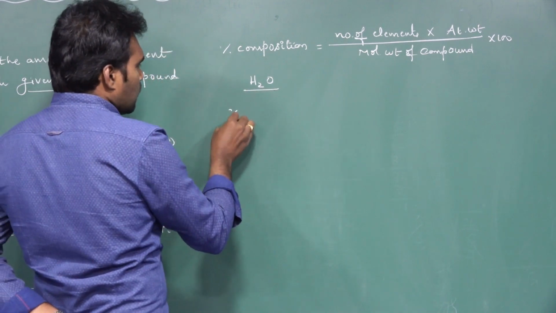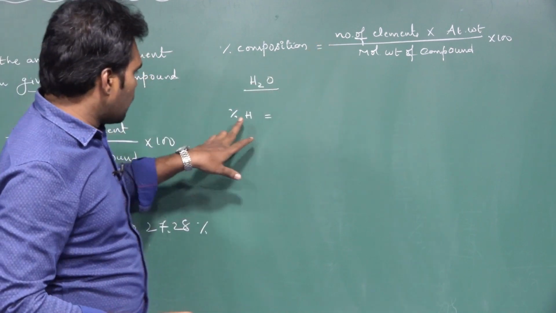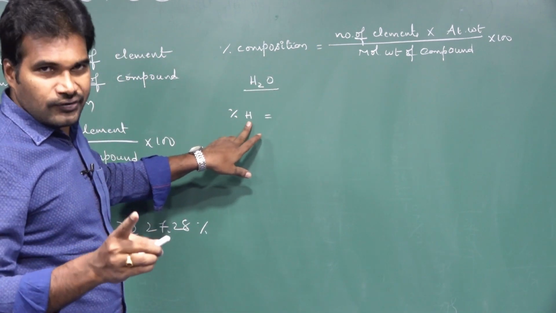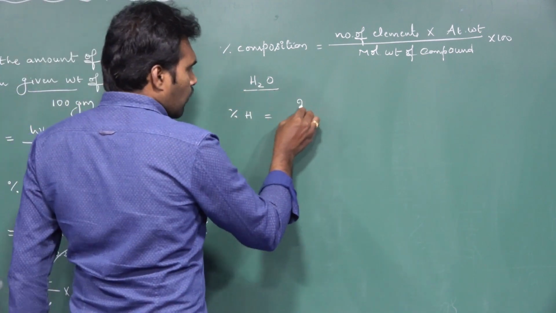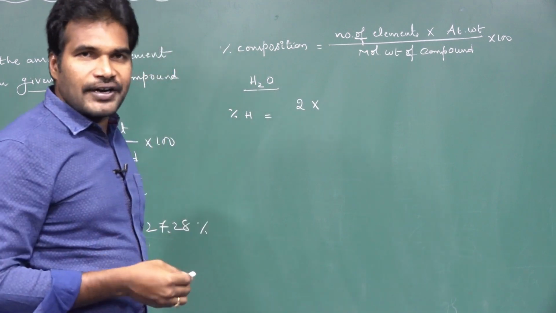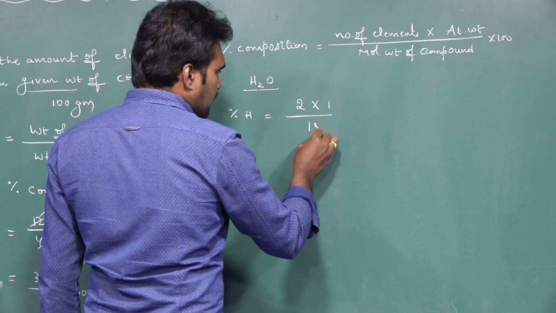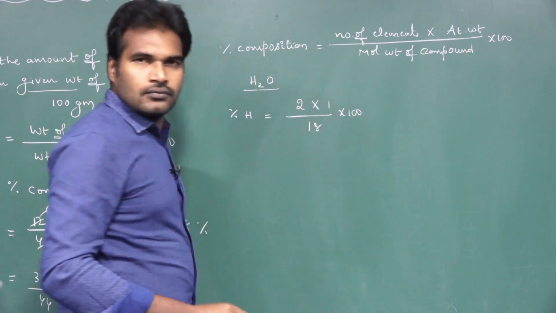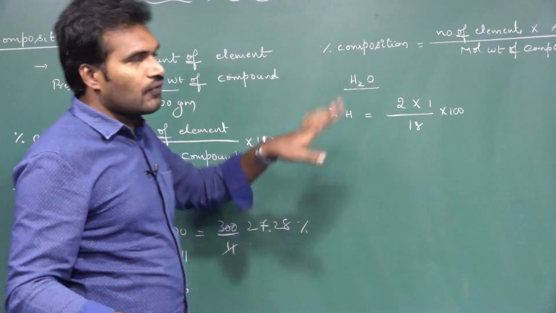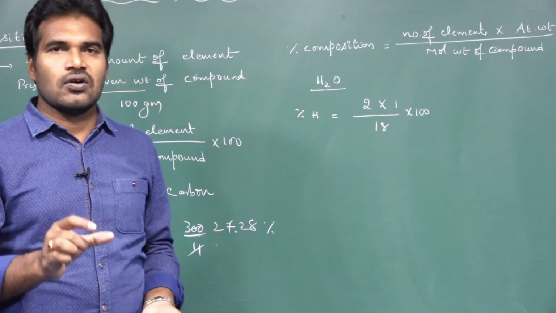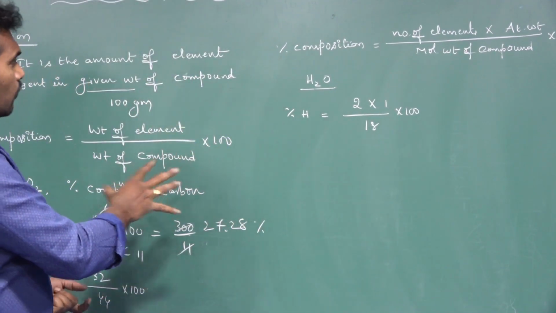What is the percentage of hydrogen? How many hydrogens are in the given compound? 2 hydrogens are there, so the number is 2 and the atomic weight of hydrogen is 1. 2 into 1, 2 by total molecular weight 18, into 100. Likewise, by using either of these, we can calculate the percentage of an element in every compound. So this is about the percentage composition.